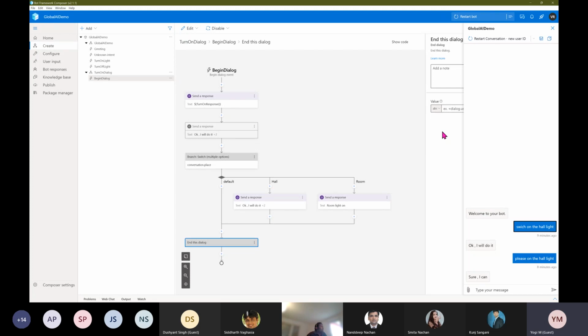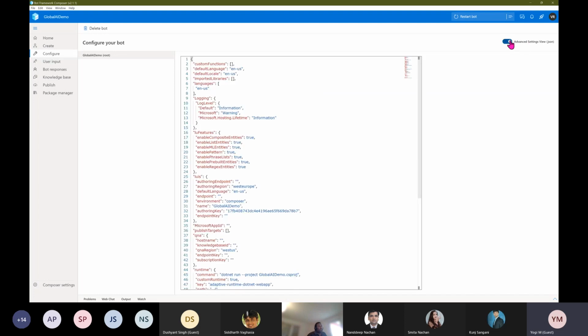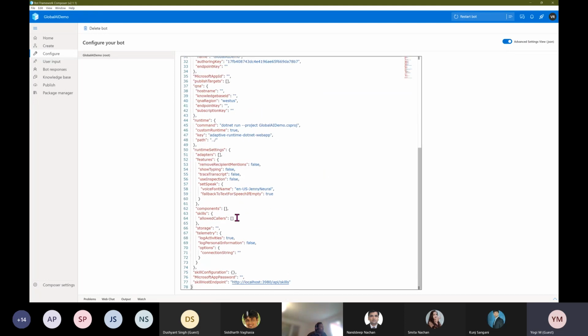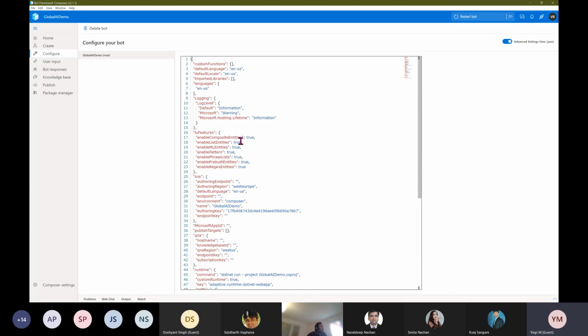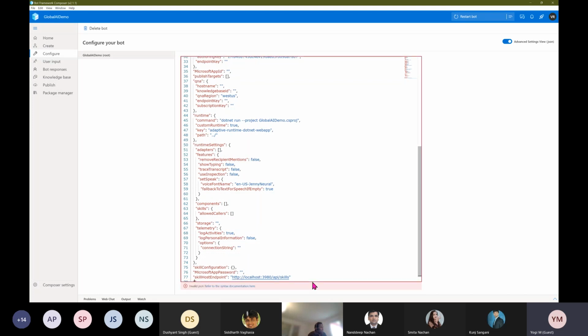And the final one is the settings scope. For settings scope, just go to the configuration. All this information is stored in the settings scope, development resource and the connections, everything. If you enable this option, advanced settings view, this information is all in the settings scope. If you want to define your own settings, just mention your key name.